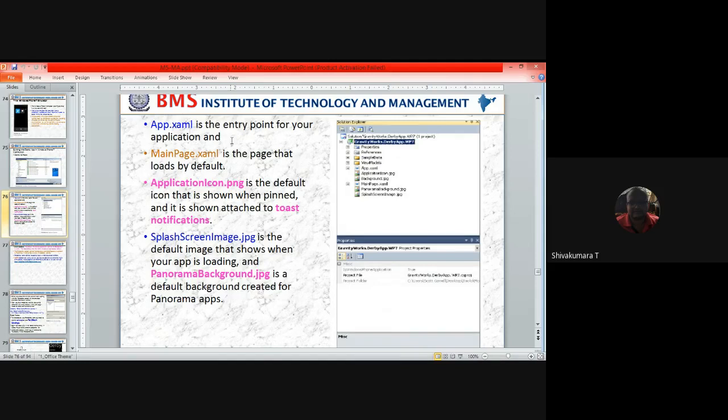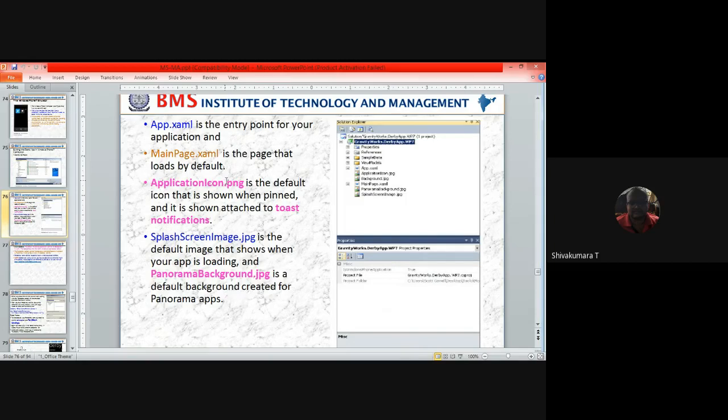Yes or no? Here app.xaml is the entry point for the Windows application, and main page.xaml is the page that loads by default. So in Android, the main activity.java file is going to be loaded by default, and in that it will call the Android manifest.xml.